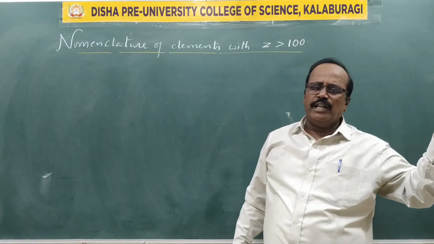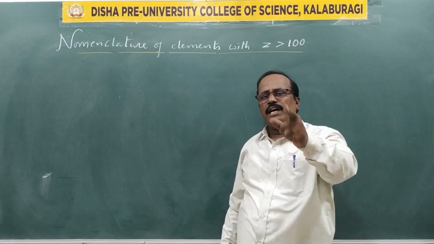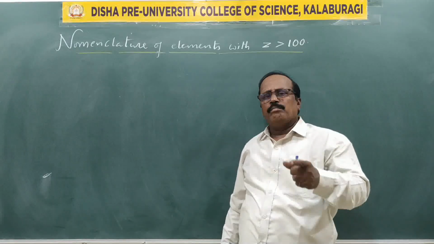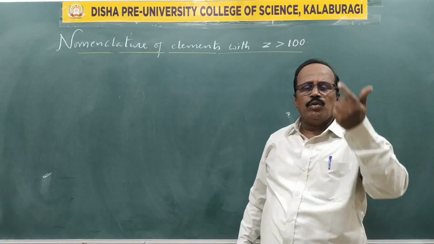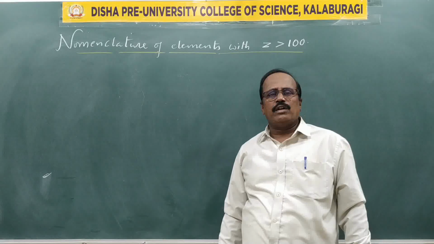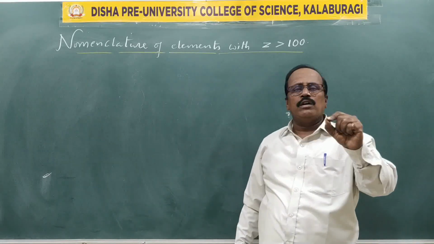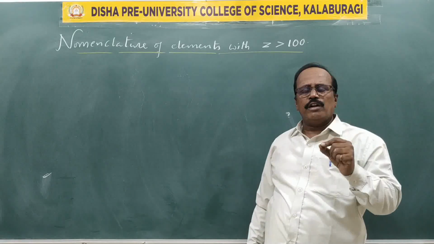Americans gave one name, the Soviets gave another name. The element has the same atomic number, but those two countries have given different names. Then how to study chemistry in the whole world? How to go for the research work? How to publish a book for the whole world when reading students are more and more?